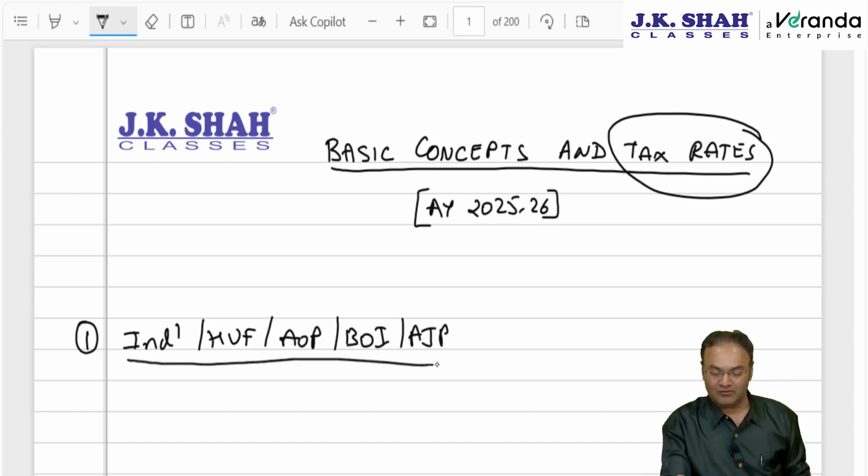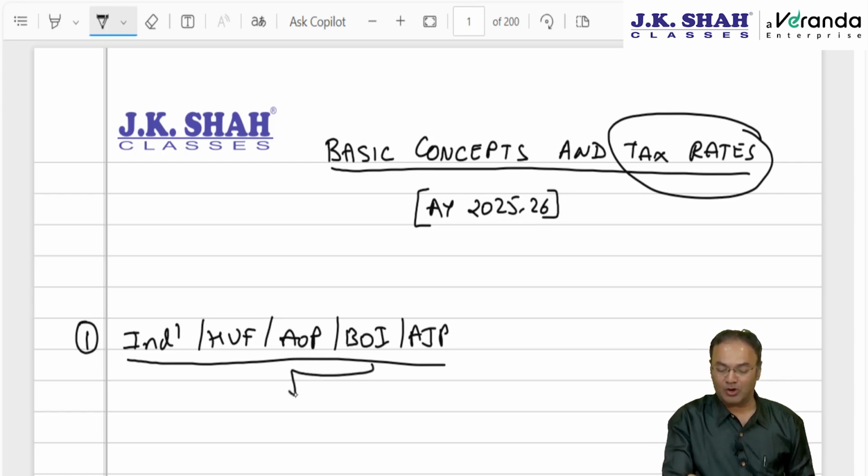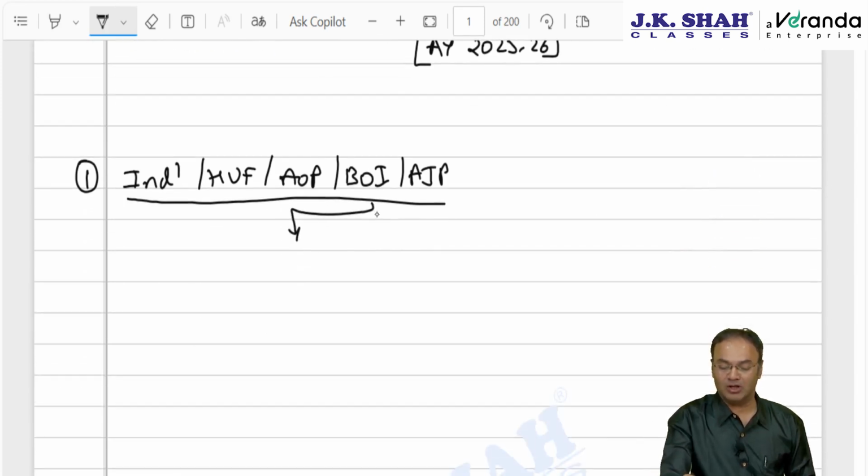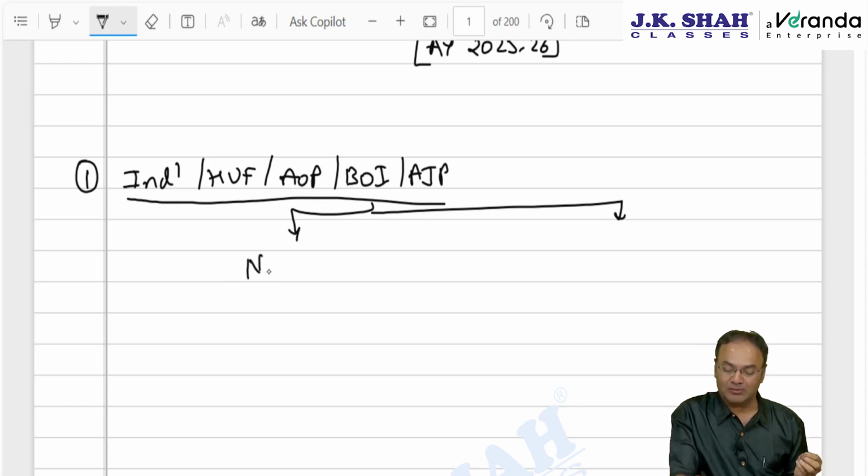So individual, HUF, AOP, BOI and artificial juridical person, when we talk about the tax rate on regular income, are divided into two categories: old tax regime and new tax regime. In AY 24-25, last year, the new tax regime of section 115BAC was made the default.